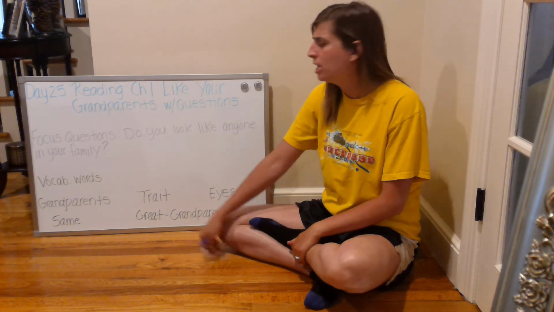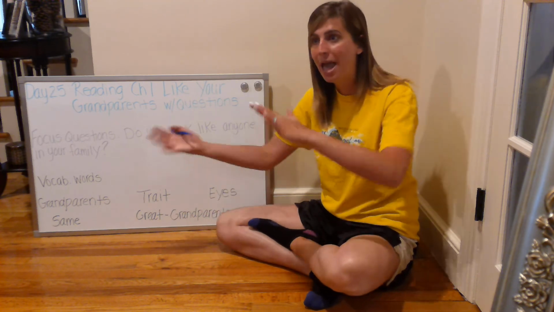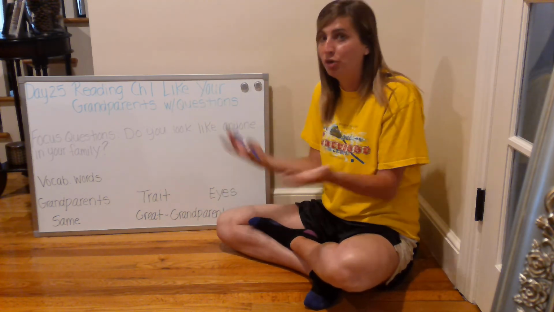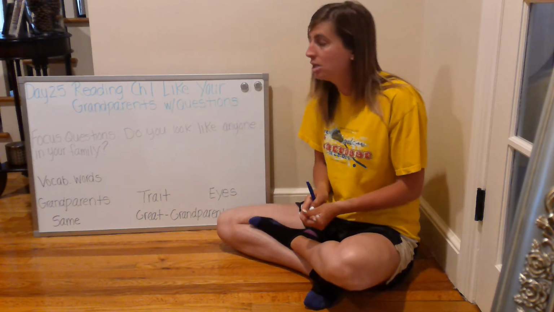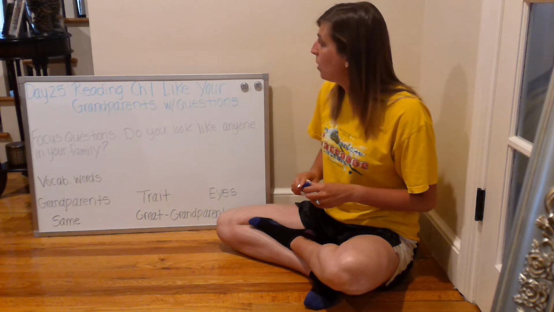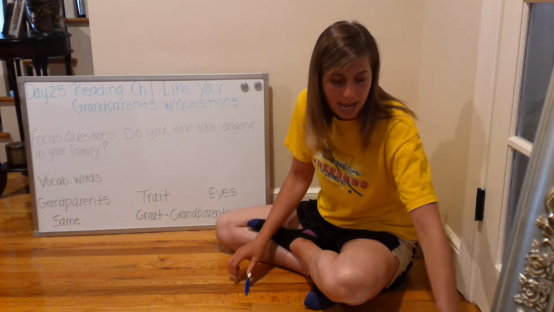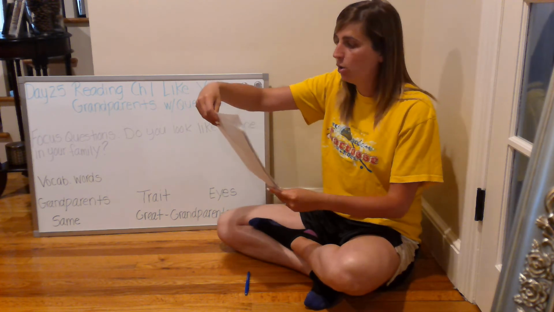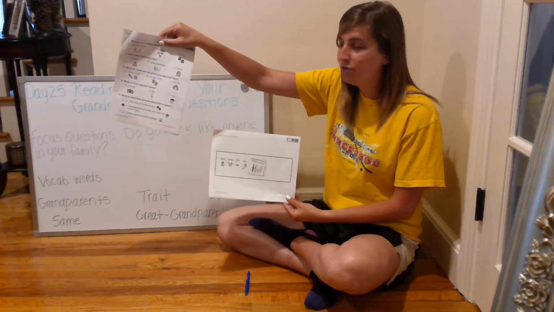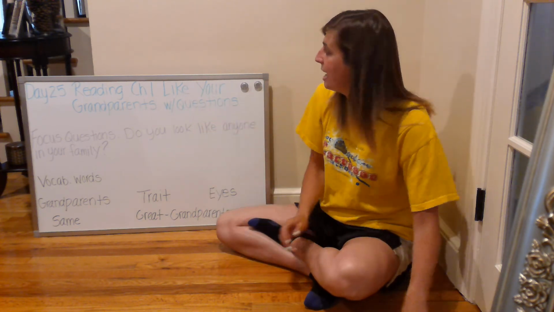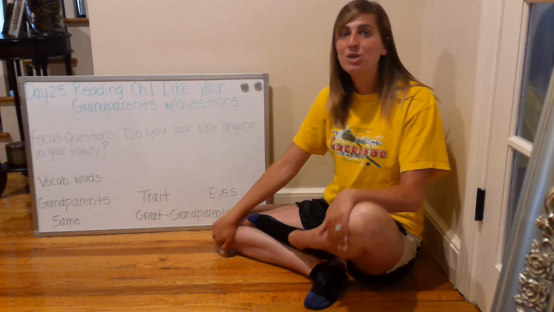So we're going to be learning more about traits and how you may or may not look like maybe your mom or your dad or your grandparents or your great-grandparents. So we will be reading chapter 2 later on this week. After reading, just make sure that you have your parents or an adult or older sibling send me a picture of your comprehension questions so I can view them, and then we will get ready and head into math. So I will see you all back in math.